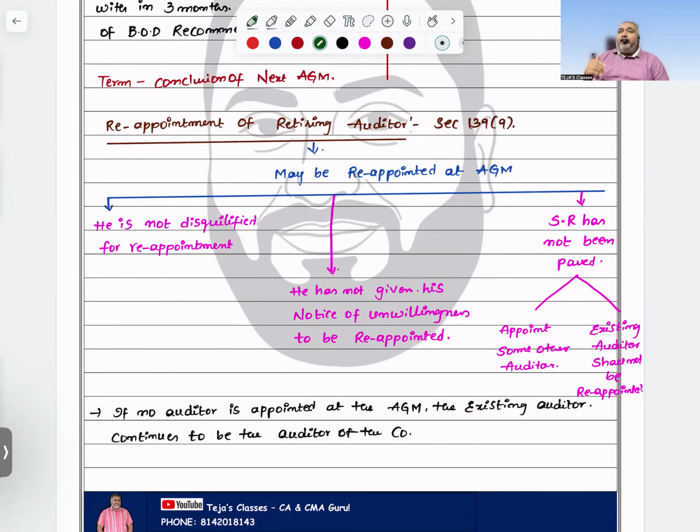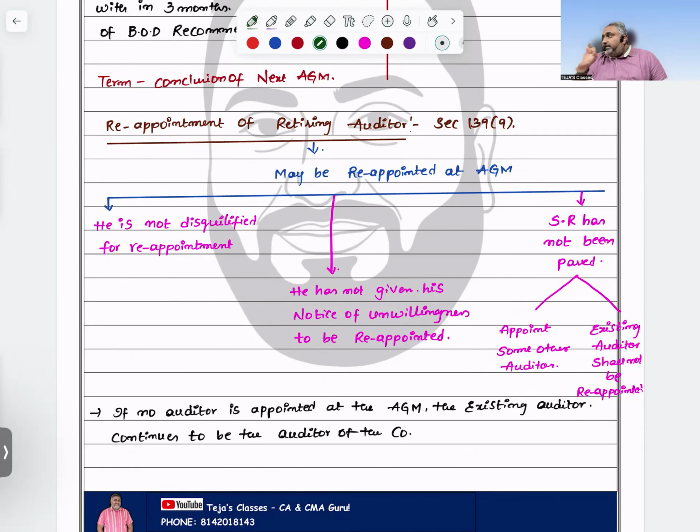Next, he has not given his unwillingness to continue in the concerned company. He didn't give any written notice to the company. Then the retiring auditor will be reappointed. Our company didn't pass any special resolution not to appoint this person or appointing someone in his place.